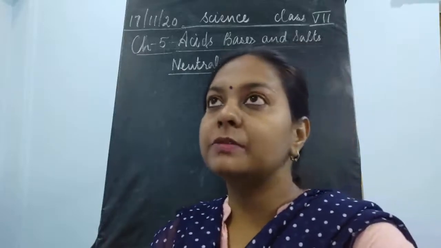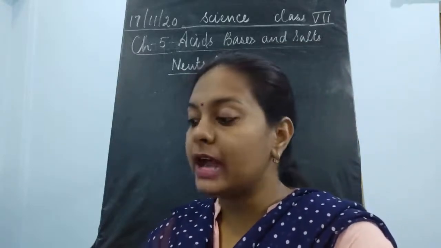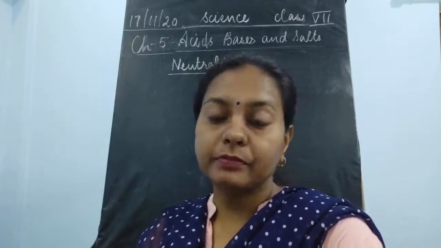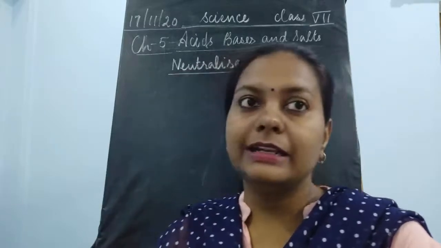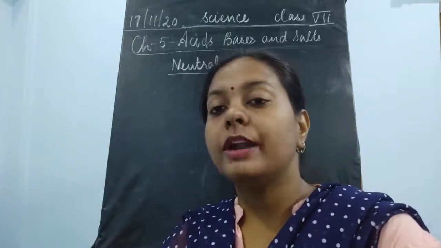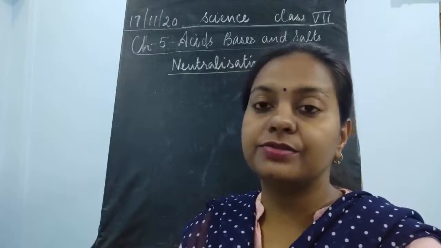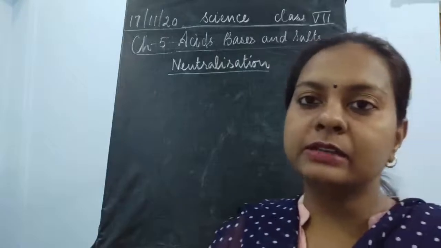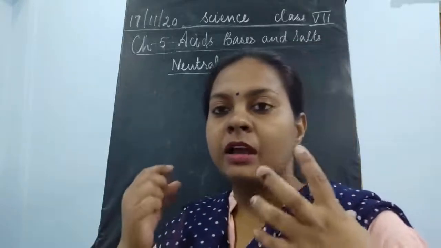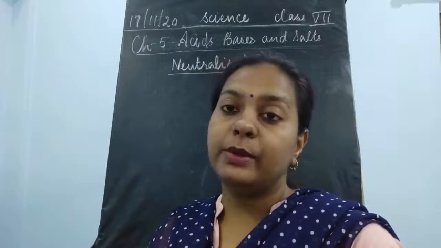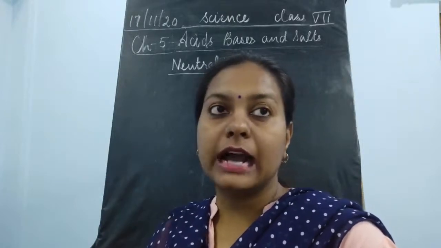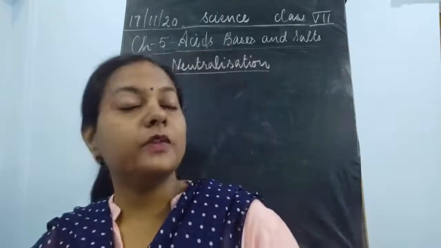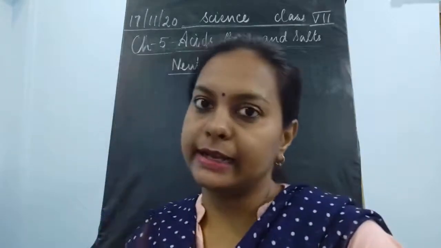So children, when litmus is there, this litmus is going to react and tell us by its color change that if an acidic substance is there, it changes blue litmus to red, or if a basic substance is there, it changes red litmus to blue in color. So we can easily think about what kind of nature these substances have on the basis of these color changes in the indicators, okay.